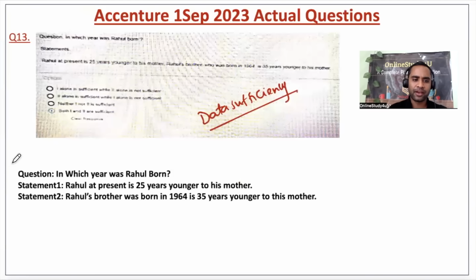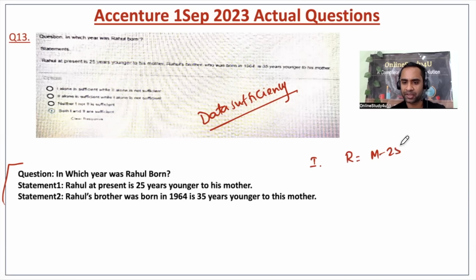Okay, now in which year was Rahul born? Statement 1: Rahul at present is 25 years younger to his mother, but from here we cannot say when Rahul was born. Now statement 2: Rahul's brother was born in 1964.